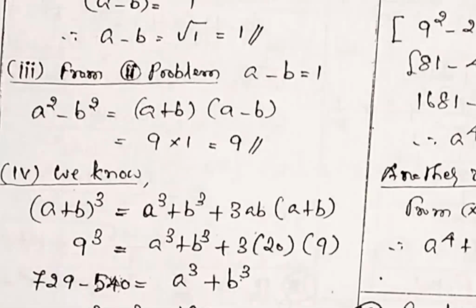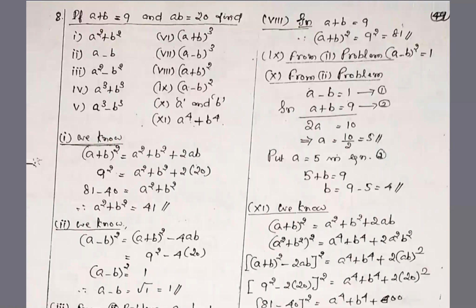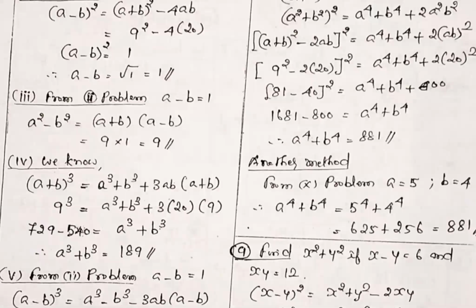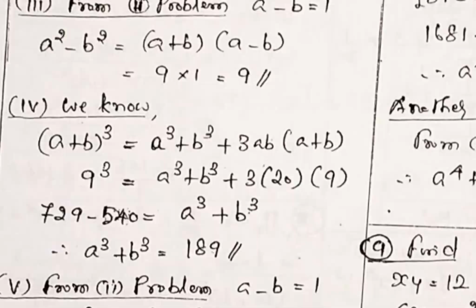Then question number 4, a cube plus b cube. Separate formula available, but don't apply the direct formula. Indirect formula, a plus b the whole cube is equal to a cube plus b cube plus 3ab into a plus b. By practice only you will get this idea. Even though a direct formula for a cube plus b cube is available, we are applying the indirect formula.